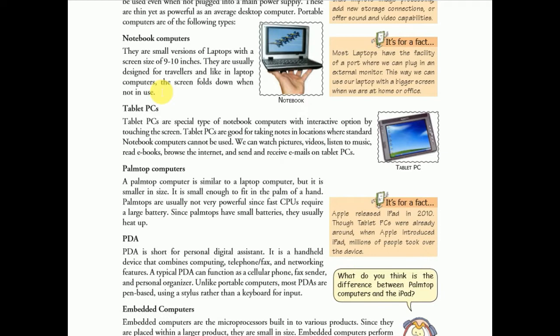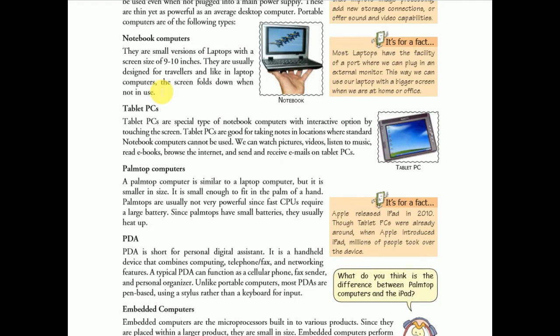The second one is the tablet PC. Tablet PCs are a special type of notebook computers with interactive option by touching the screen. Tablet PCs are good for taking notes in locations where standard notebook computers cannot be used. We can watch pictures, videos, listen to music, read e-books, browse the internet and send and receive emails on a tablet PC. You can do all things on a tablet PC.